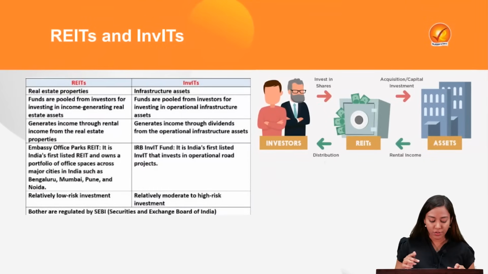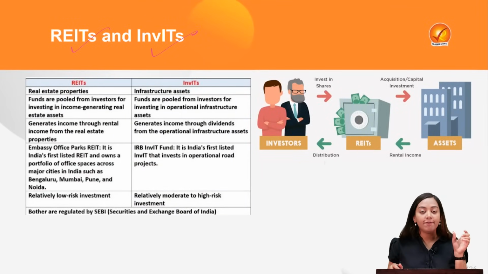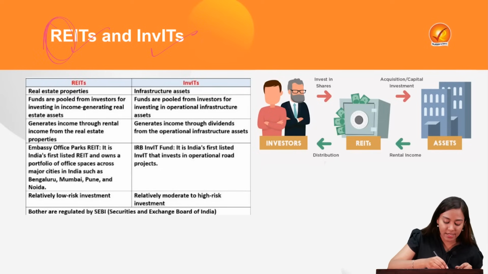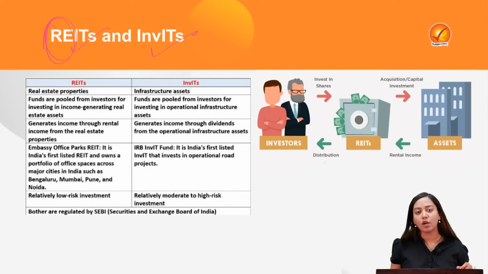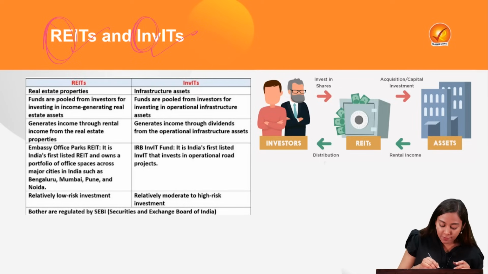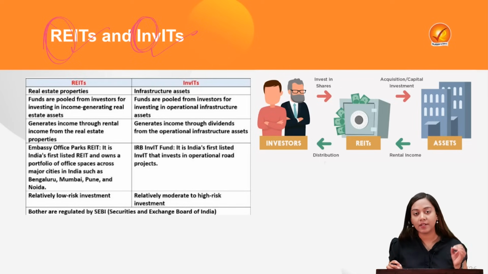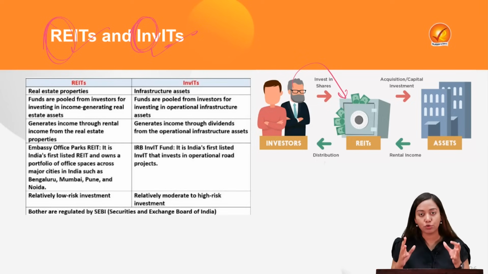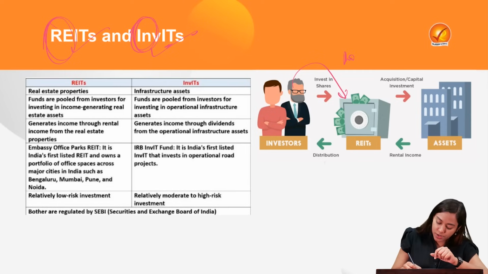So anyway, we are going to first talk about what REITs and InvITs are. REITs are investment trusts that particularly invest in the real estate sector, for example, shops, companies or setting up residential towns. Next is InvITs. InvITs are infrastructure-related investment trusts. These are trusts which pool money just like a mutual fund. They create a portfolio of multiple investment projects. Let's say their portfolios of roads, they'll be constructing roads in multiple areas.